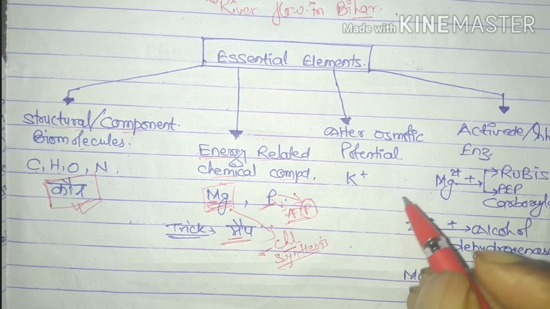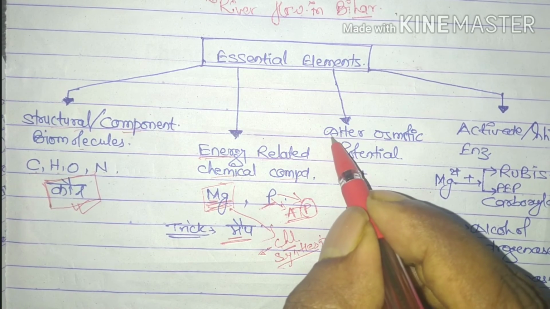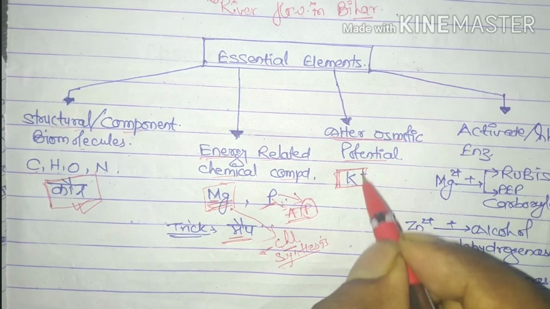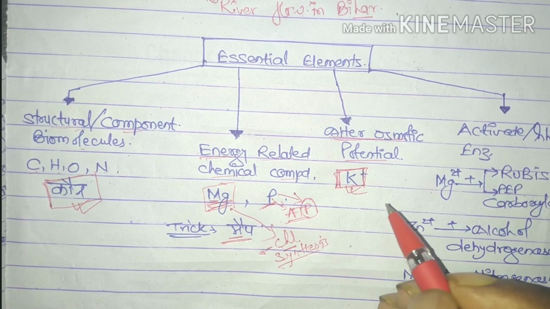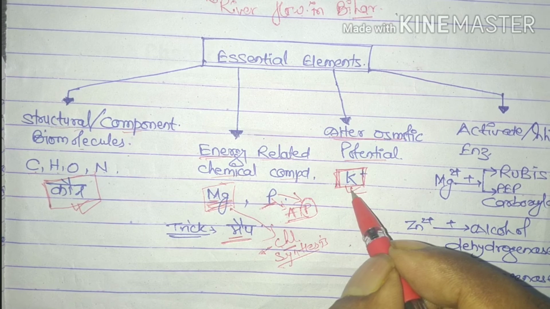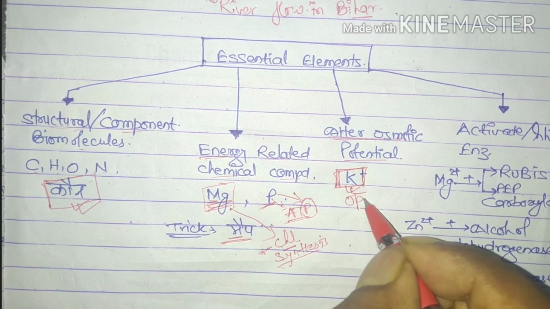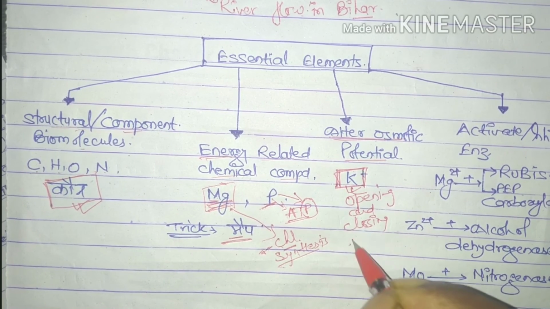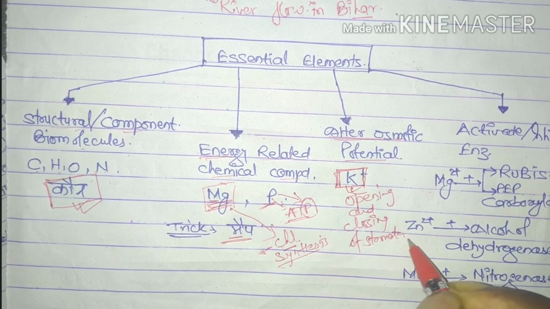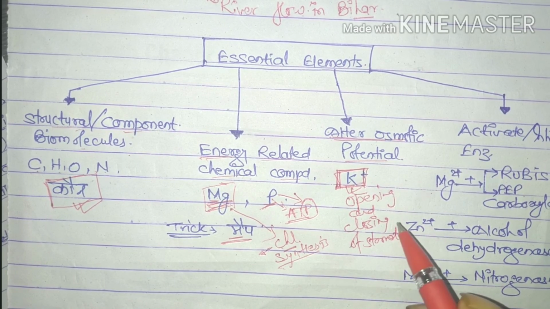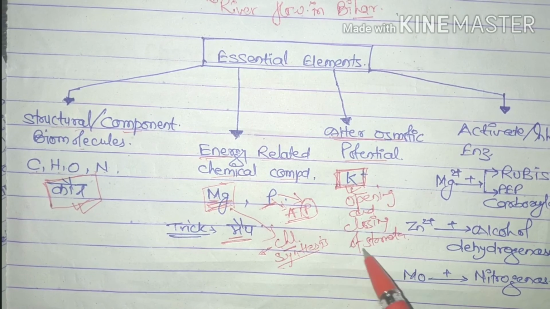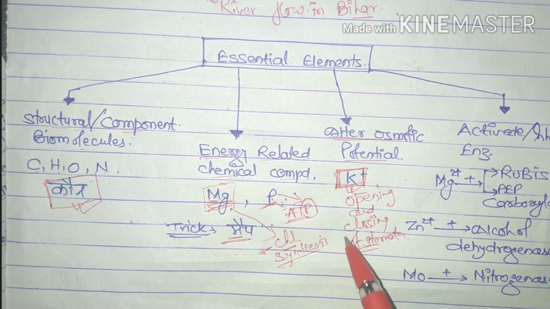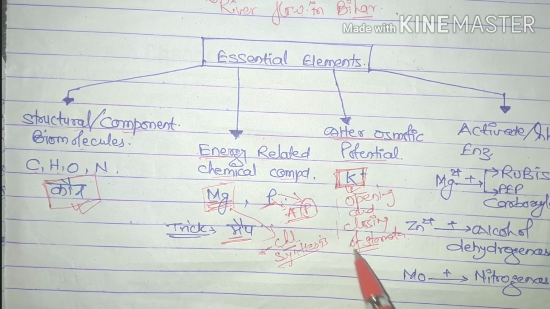The third category of essential elements is those which alter the osmotic potential, and there is only one element, that is potassium. Potassium is very much essential for the opening and closing of stomata. It regulates the entry and exit of water, and due to that the opening and closing of stomata take place.